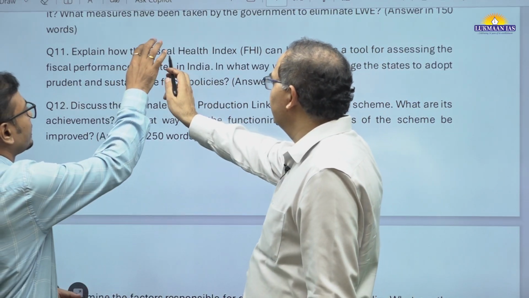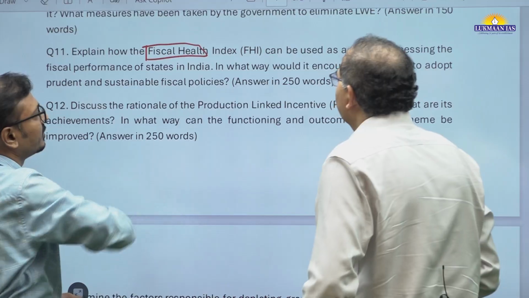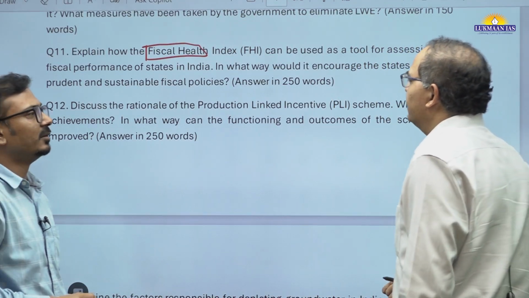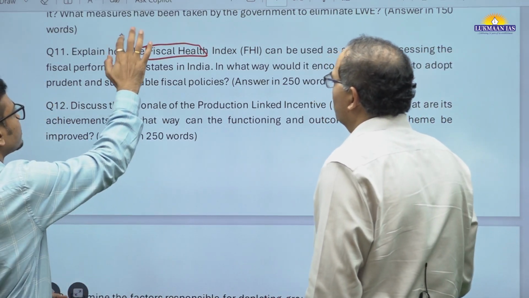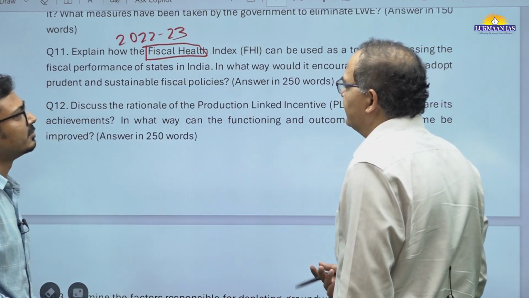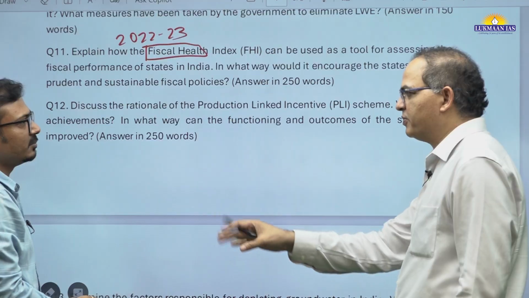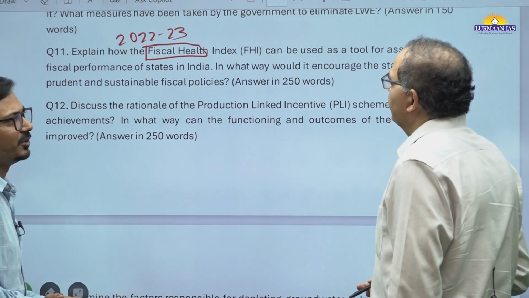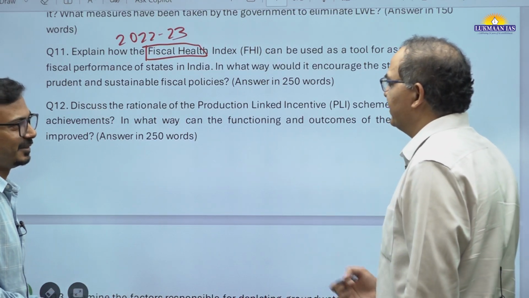There is the Fiscal Health Index, which Niti Aayog has prepared, and that is how it tries to promote performance, assessing the fiscal performance of the states. It promotes competitiveness among the states. It's a kind of competitive federalism. In paper second we say that.